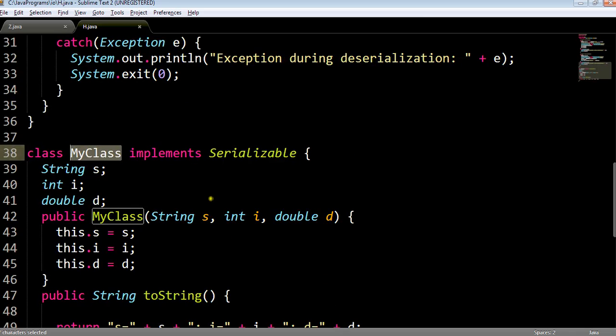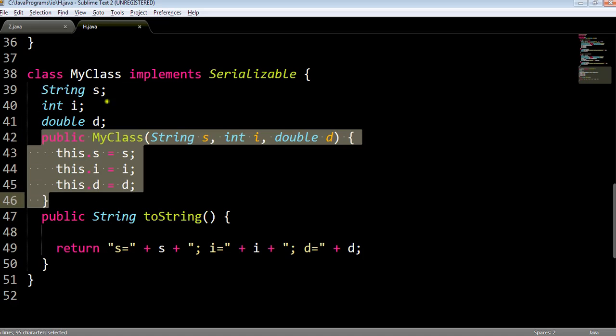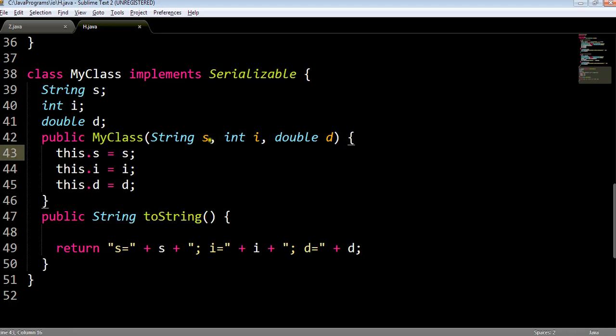Now in this class MyClass, the object of class MyClass will have three properties, one of type string, second of type integer, and the third of type double. And this is the constructor of class MyClass, which takes one string, one integer and one double as parameters. So whenever the object of this class MyClass is created, the string will be assigned to its property s, the i will be assigned to its property i, and the d will be assigned to its property d.